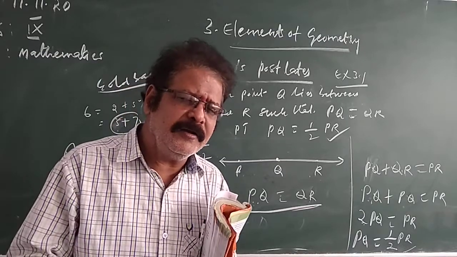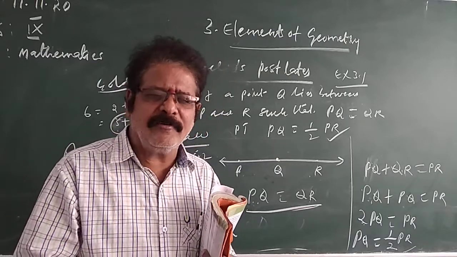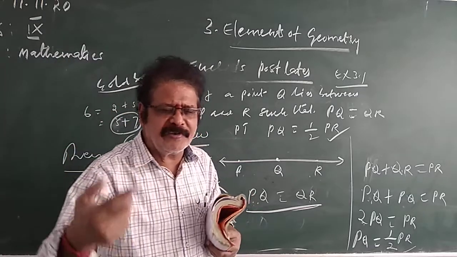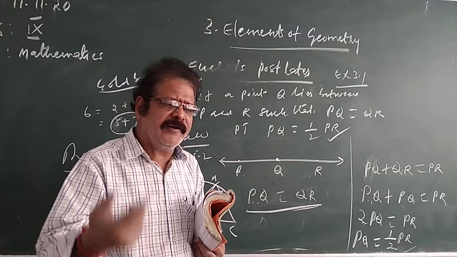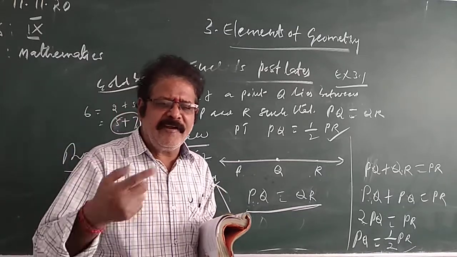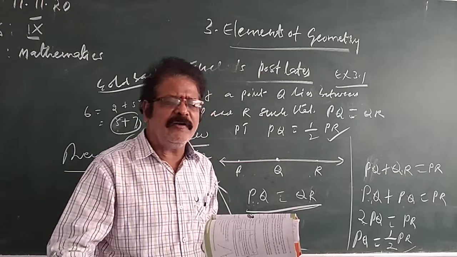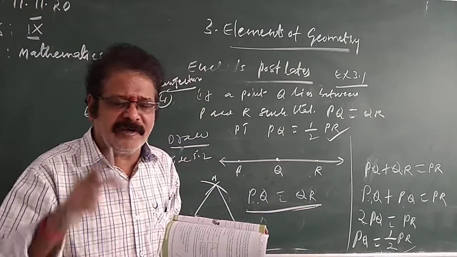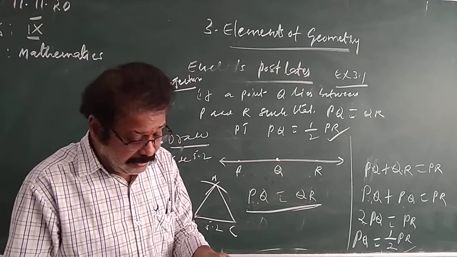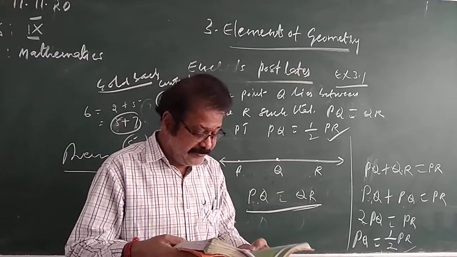Goldbach's conjecture is a conjecture given by the mathematician Goldbach. That is why we call it the Goldbach conjecture. Every even number greater than 4 can be written as the sum of two primes. So almost all, I completed 6 problems.